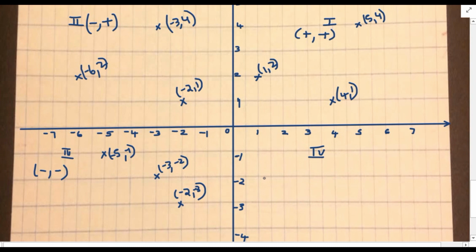Now if you find out some more points in the fourth quadrant, this will be (1, -1). Or if I mark this point, it will be (7, -2). Or if I am marking this point, then it is (4, -4). So you can see that x coordinate is positive and y coordinate is negative. So these are the signs of the coordinates lying in the quadrants.